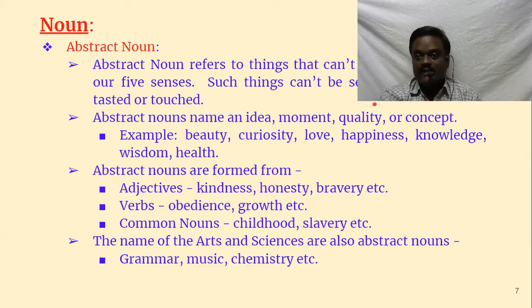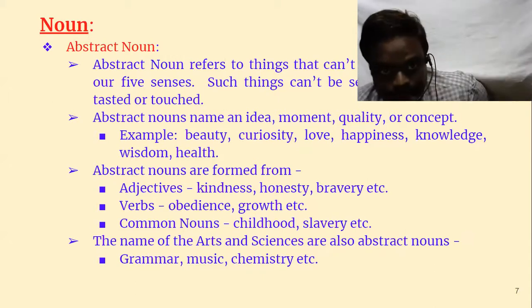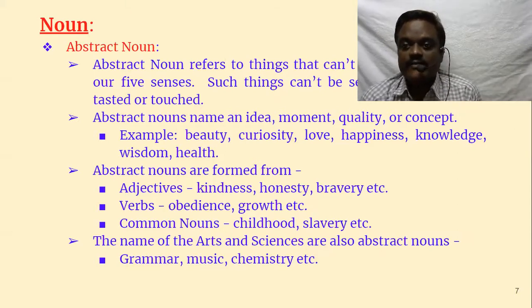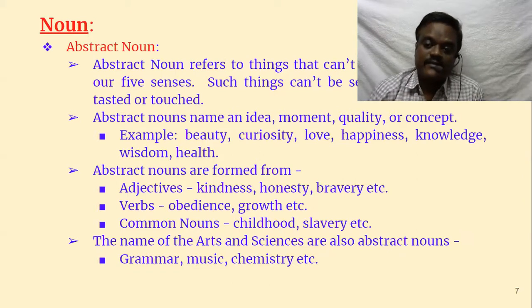Such things can't be seen, heard, smelled, tasted, touched, and we have five sensory organs. So usually we perceive things through these five sensory organs, but some things we cannot perceive through these five sensory organs, and we can perceive only through our understanding. Such words cannot be seen, and we cannot see with our eyes. We cannot hear with our ears. We cannot smell with our nose. We cannot taste with our tongue. We cannot touch with our hands.